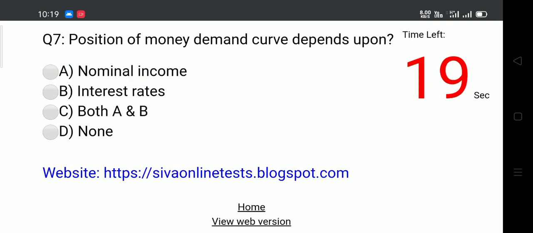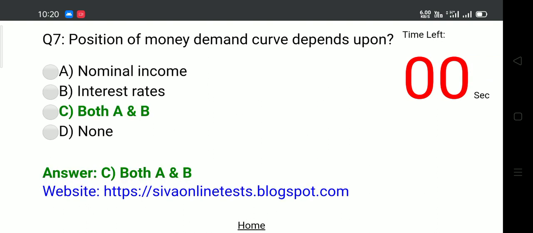Question 7. Position of money demand curve depends upon. Options. A. Nominal income. B. Interest rates. C. Both A and B. D. None. Answer. C. Both A and B.